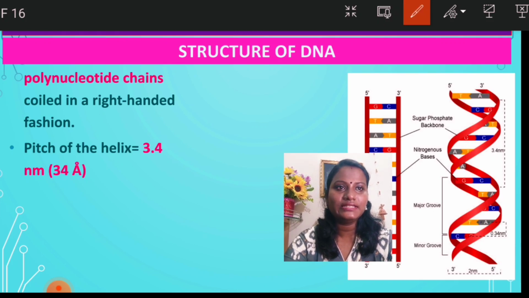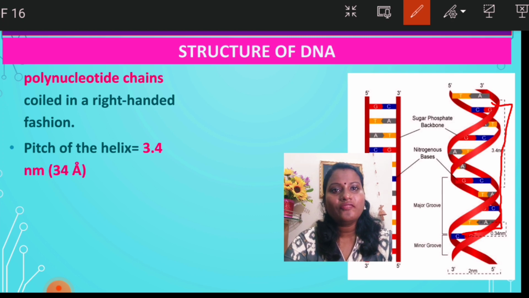So here you can see the pitch of the DNA. Suppose this is one helix, so we call this the major groove and this one the minor groove.